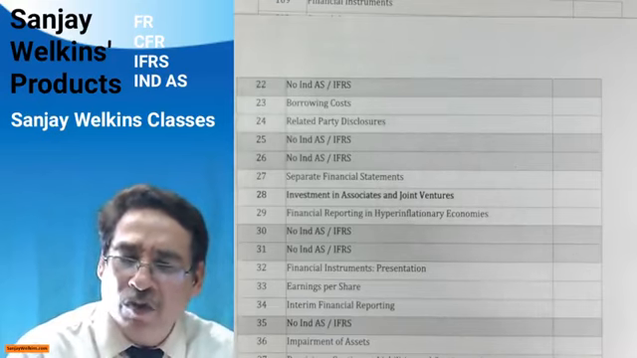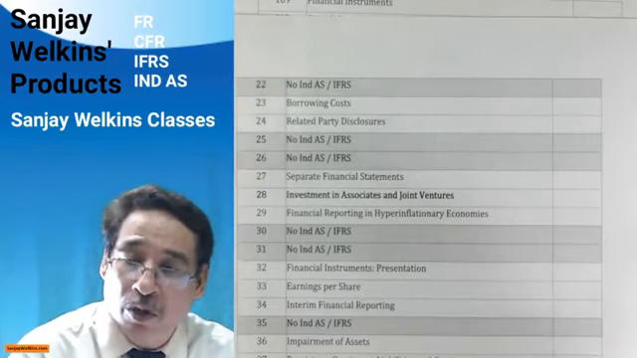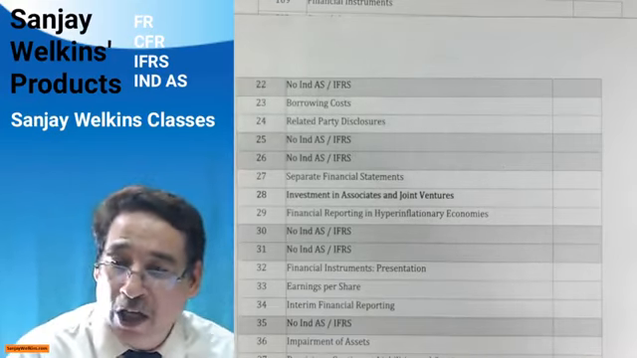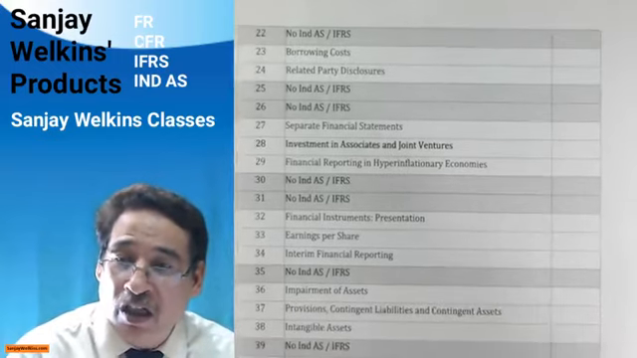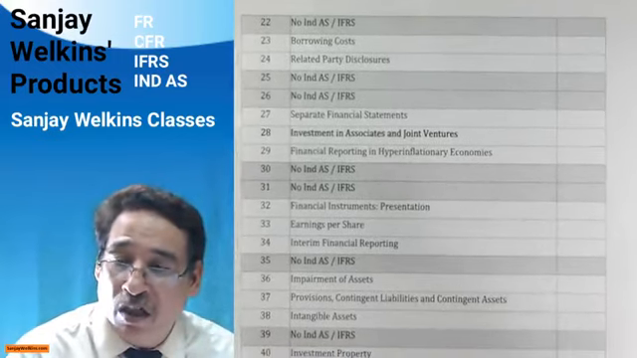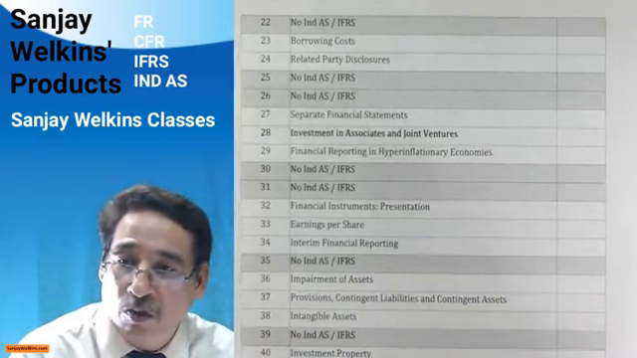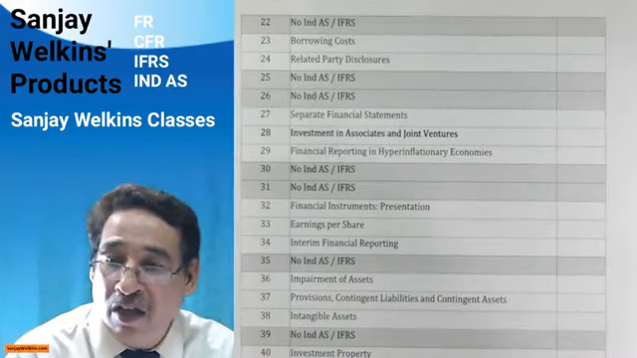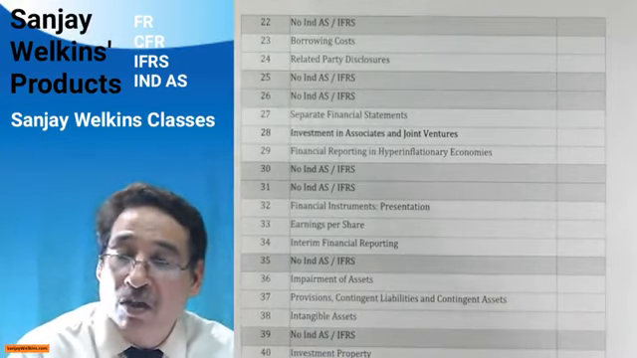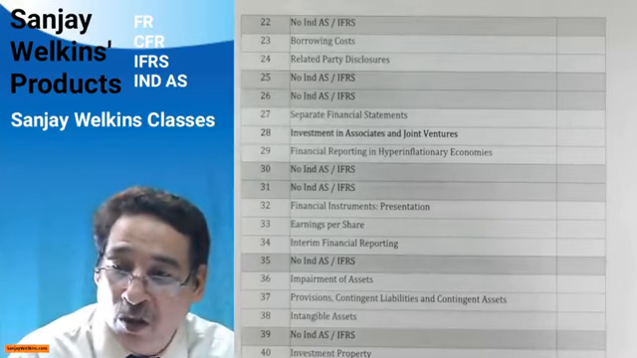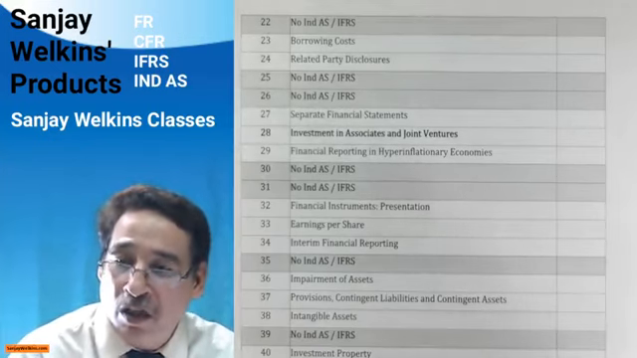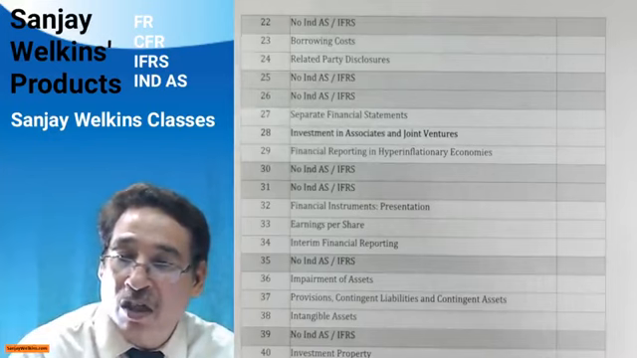Which are the standards you are supposed to do or not to do, that I am going to talk about. But right now I am basically acquainting you with the serialing of the standards, because many students have a confusion. Right now 22, 25, 26, and again the shaded area 30 and 31 shows that presently there are no IND AS for the same. That means there is no IND AS 30, no IND AS 31.